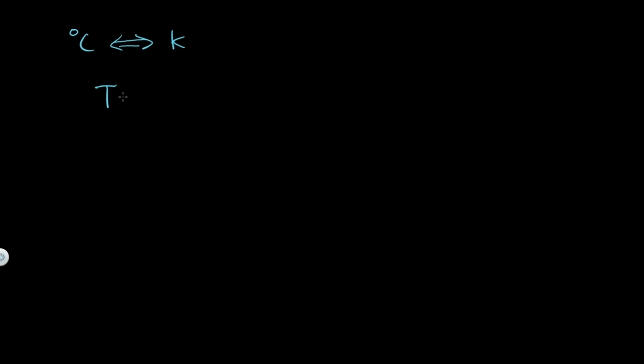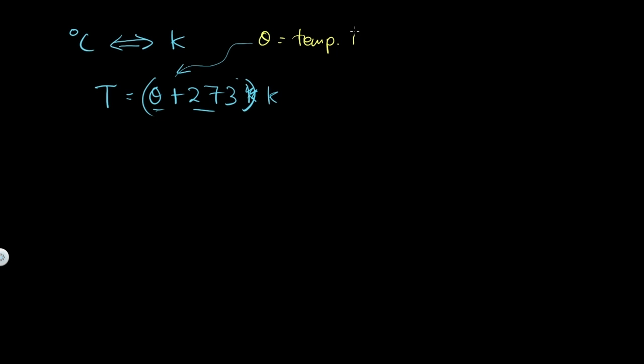Let's say the temperature in Kelvin is T equals theta plus 273 Kelvin. We can make it bracket. When we add these two values, it will become temperature in Kelvin, where theta here is equal to the temperature in degree Celsius.